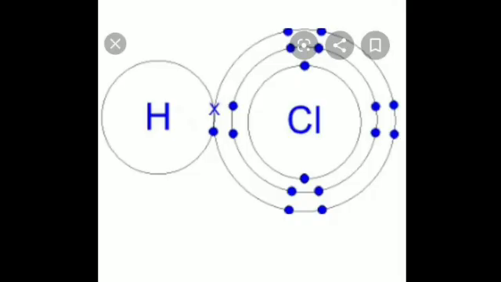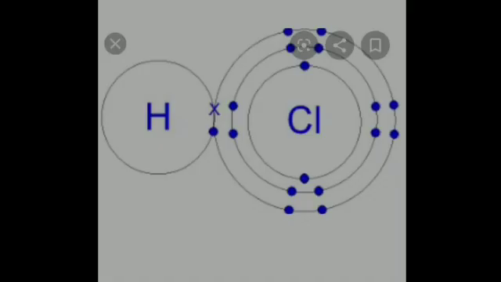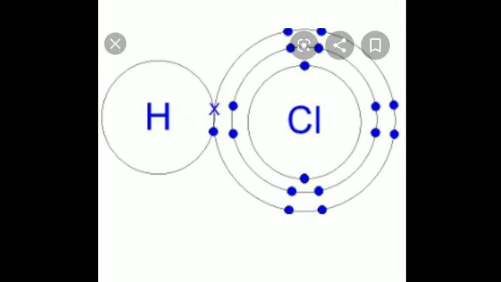Now you can see over here that the hydrogen atom has the outer orbit, the only orbit that it possesses. You can see the electron that is present because it has an atomic number of 1. So it will be having a single electron, which is represented over here by a cross. It is not shown by a circle. And for chlorine, the electrons are 2 in the first orbit, 8 in the second one, and 7 in the outer one. So these electrons are represented by the blue circles that you can see. These are the circles which are representing the electrons.